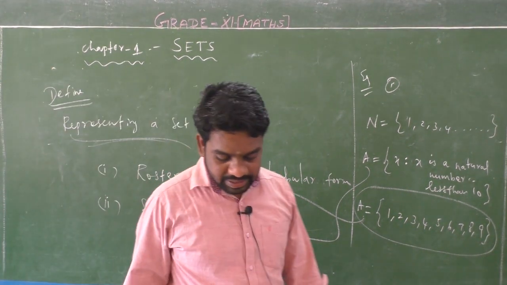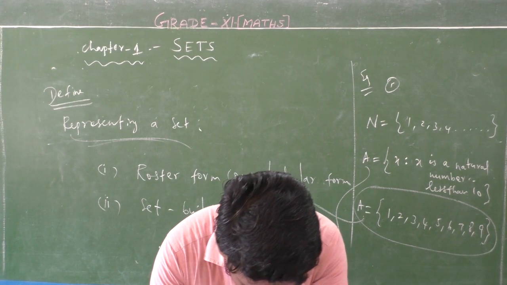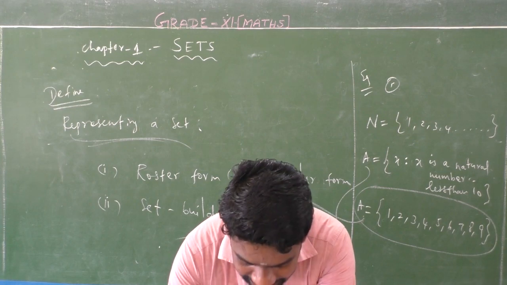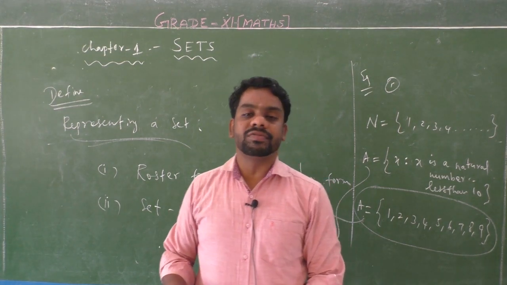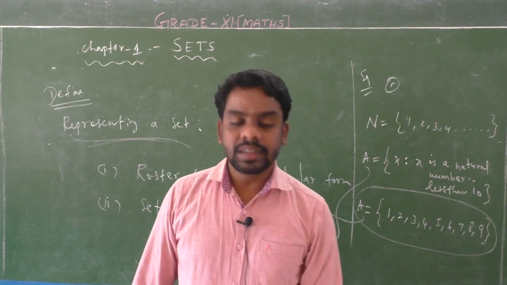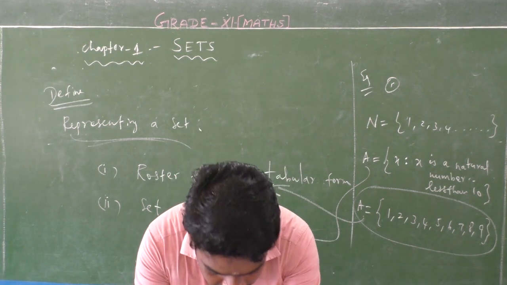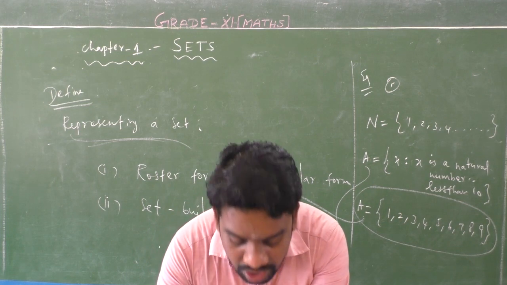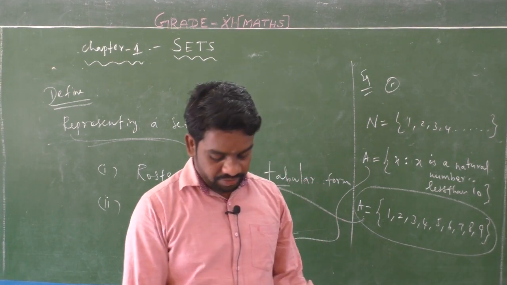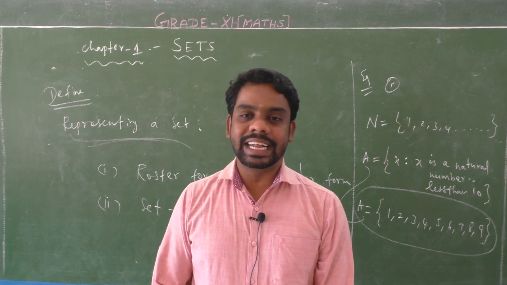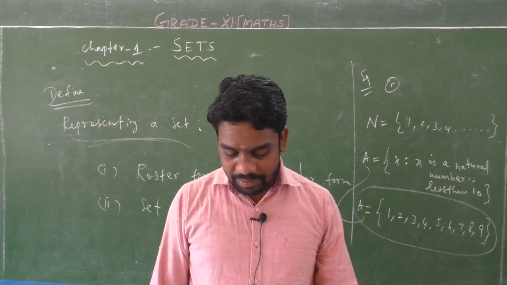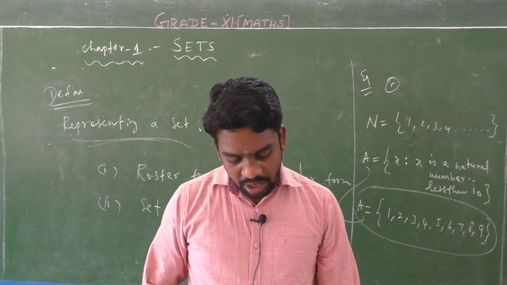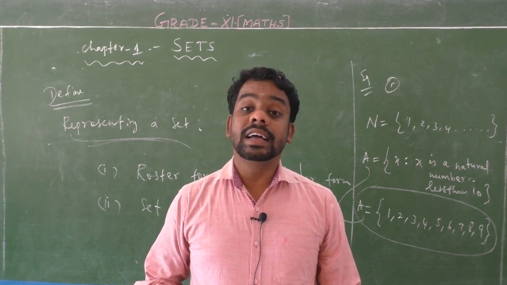Students, take your NCERT book, page number 2. Write this note, page number 2. Roster or tabular form, and second one set builder form. First, roster form notes. Write the following points. First point: in roster form, all the elements of a set are listed. In roster form, all the elements of a set.